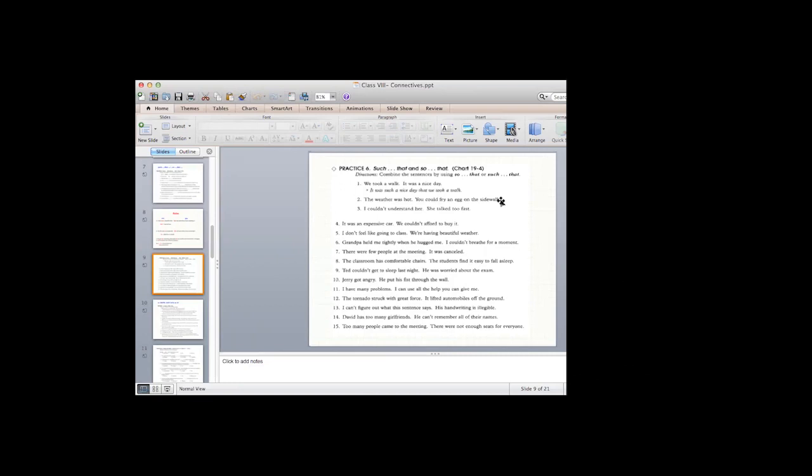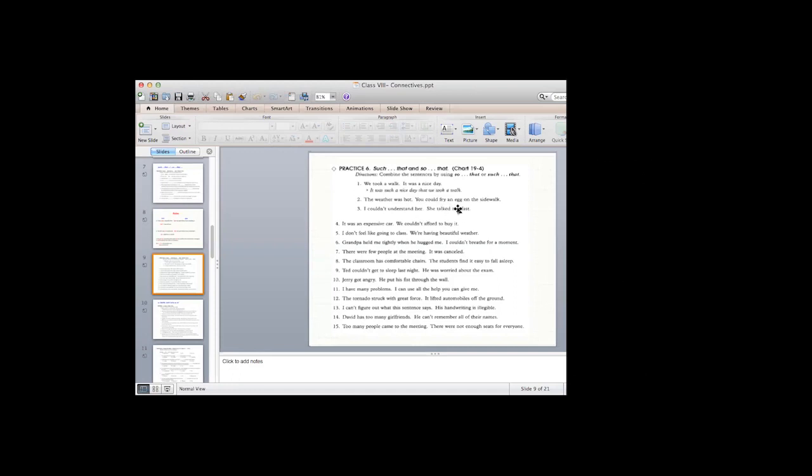We changed too, the adverb, to so with the adjective or the adverb. She talked too fast. We cannot say she talked so too fast. So whenever we have too with double O, which is an adverb, we change it with so to combine cause and effect. So she talked so fast that I couldn't understand her.